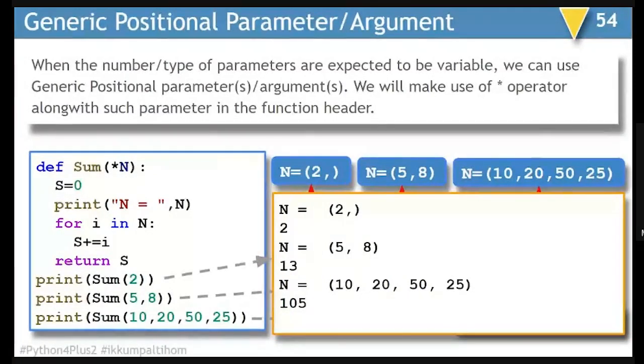So in the first case, it is adding 2 with 0, so 2 is the answer. Second time, 5 and 8 are added, so 13 is the answer. Third time, it is adding 10 plus 20 plus 50 plus 25, and that is how 105 becomes the answer.